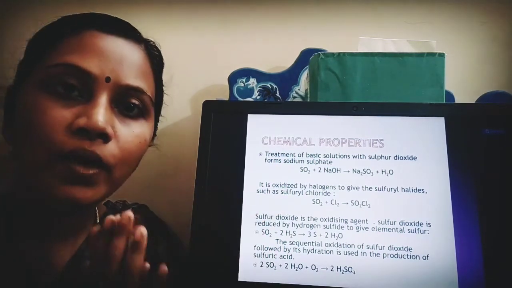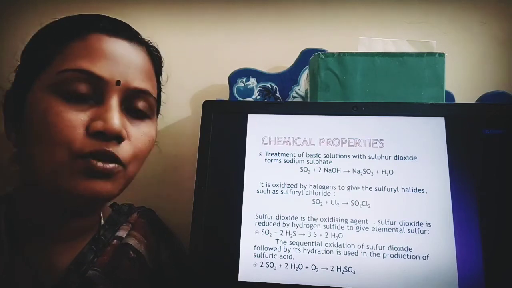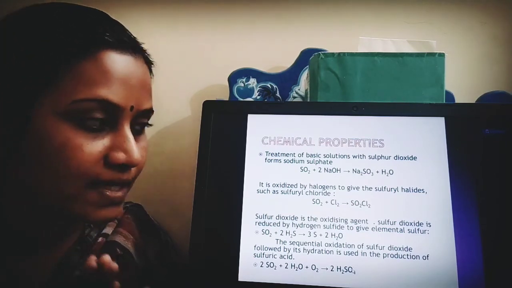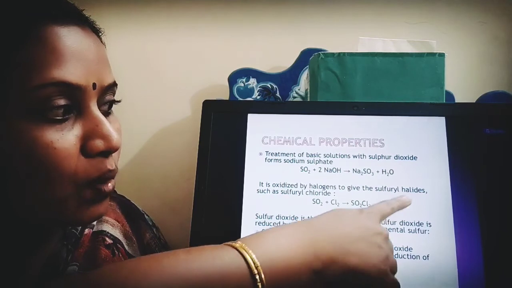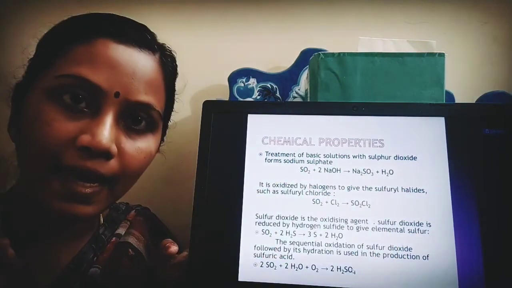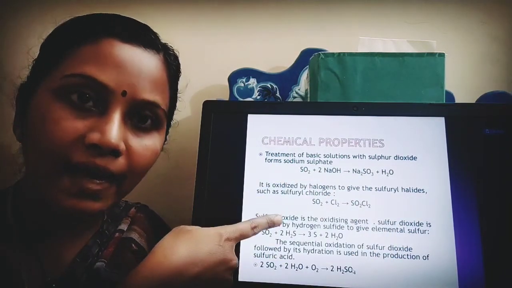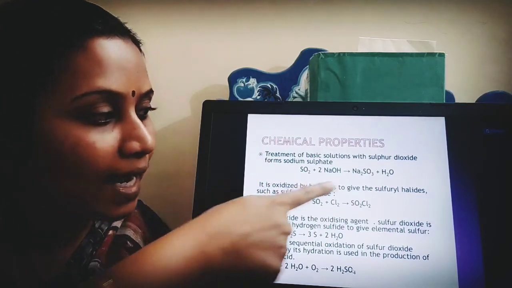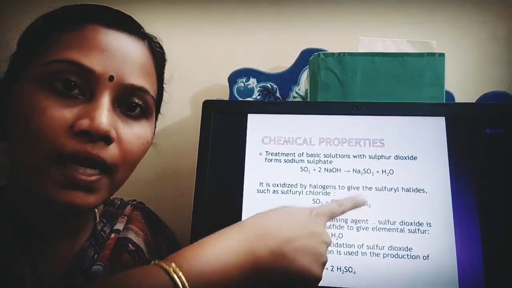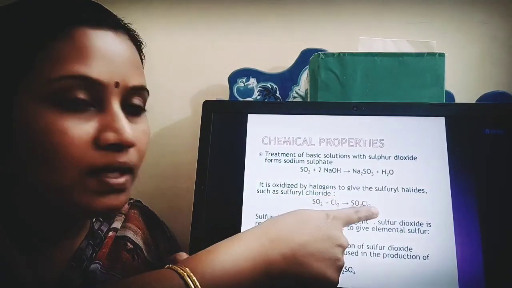Now when I treat sulfur dioxide with halogens like chlorine, bromine, iodine, etc., I will get the product sulfuryl halides. Since here the halogen taken is chlorine, I will get sulfuryl chloride. If I take iodine, then sulfuryl